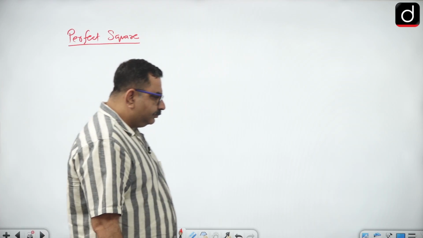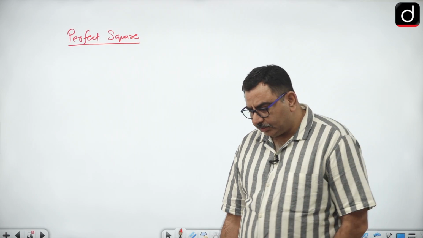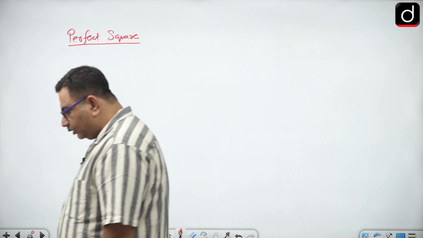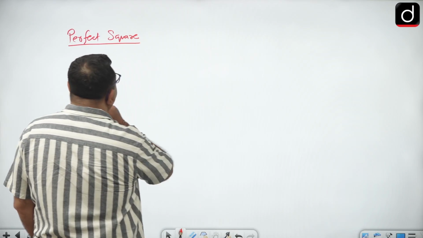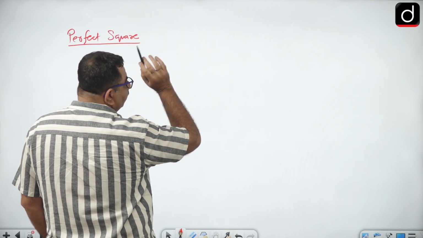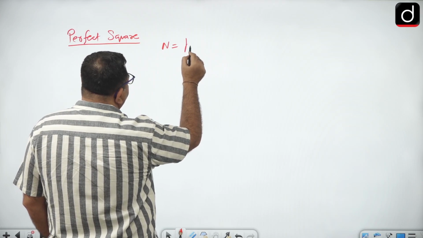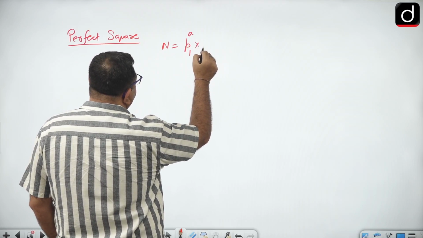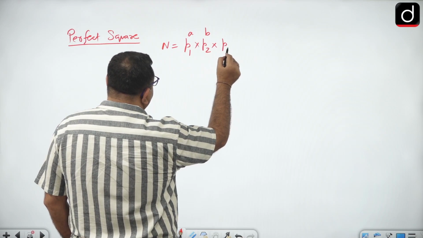Now one thing: all natural numbers can be expressed in the form of prime factors, right? So suppose there is a natural number n which is written like this.